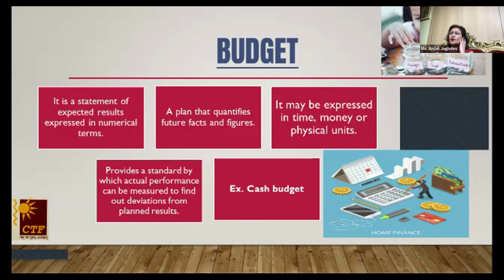You are already aware of long-term capital budgeting, short-term capital budgeting, sales budget, cash budget, production budget. They mean it is a forecast. It's a numerical statement, a quantified statement which is trying to give you an estimate. One thing on the one hand which is input, another thing which will be output.